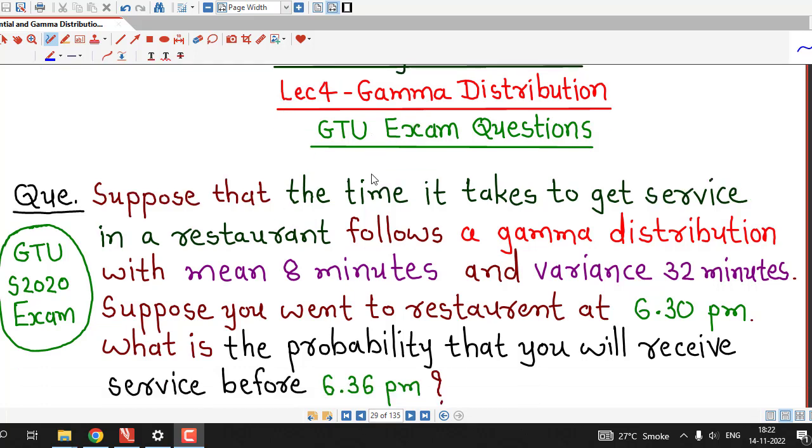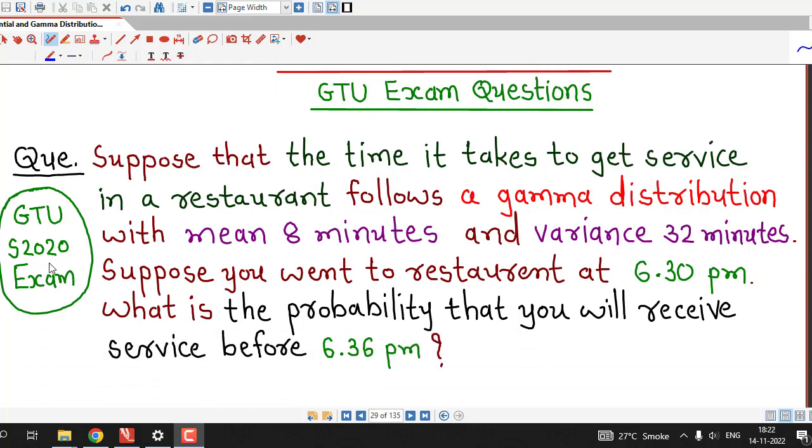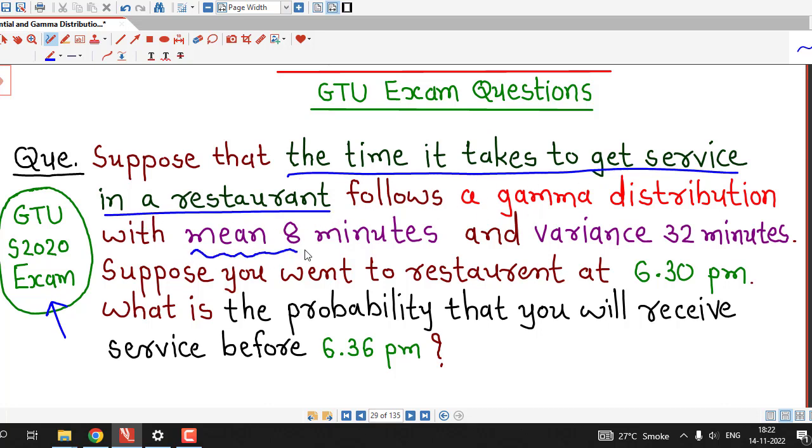In this lecture, we will discuss one more question which was asked in GTU Summer 2020 exam of gamma distribution. First, we understand what this question is. Suppose that the time it takes to get service in a restaurant follows a gamma distribution with mean 8 minutes and variance 32 minutes. Suppose you went to the restaurant at 6:30 p.m. What is the probability that you will receive service before 6:36 p.m.?